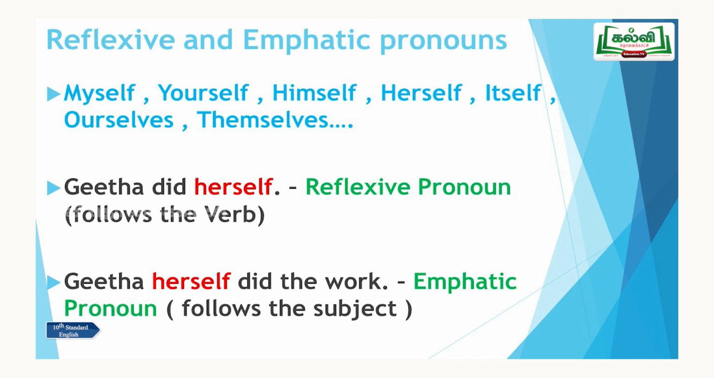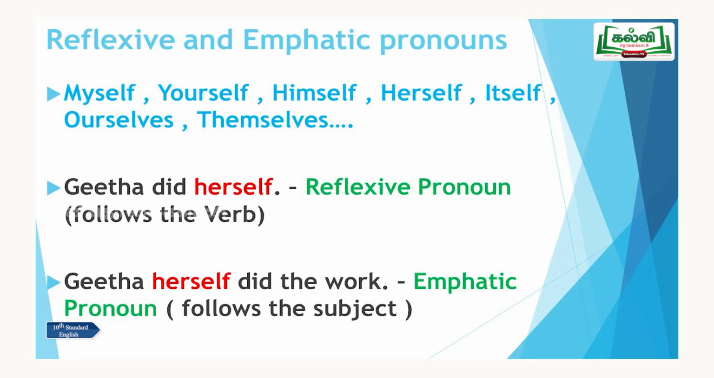See in the second one, Geeta herself did the work. Here, herself has changed after the subject. So, it follows the subject. The emphatic pronoun comes in the sentence after the subject, but in the reflexive pronoun, the pronoun comes after the verb. It follows the verb. That is the only difference. Emphatic follows the subject, and the reflexive pronoun follows the verb.